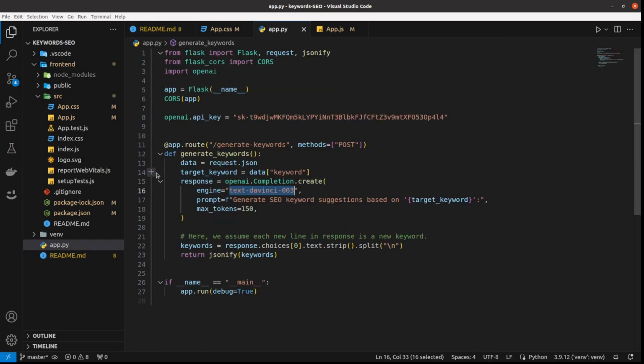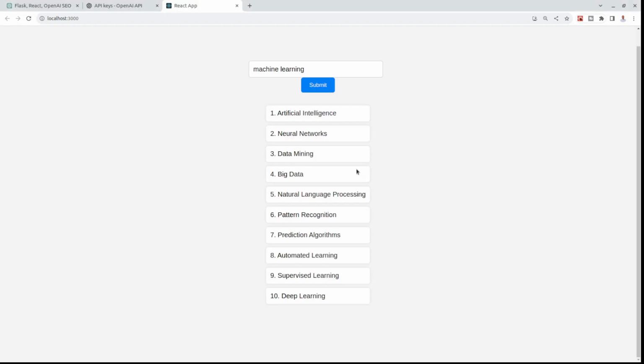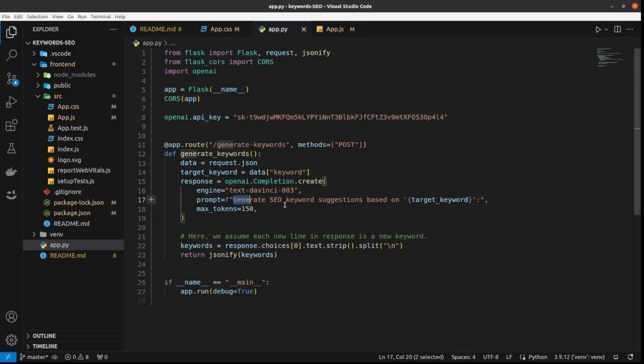Yeah, that's it for today. And of course, this is only a basic project that requires many, many improvements. Like you don't want to include your API key directly in your code, or this style is still, it can be much better. The prompt can be better, like this one. You can be way more specific with the code.